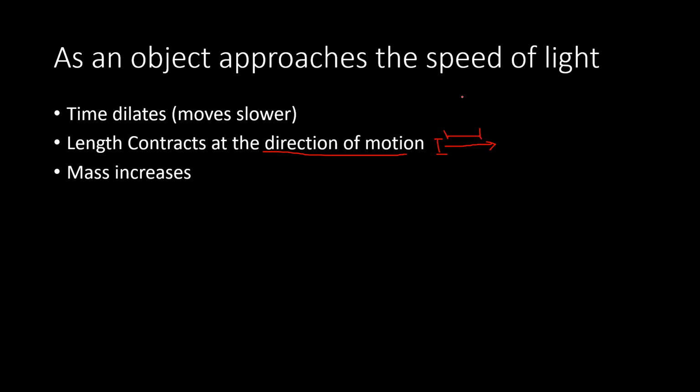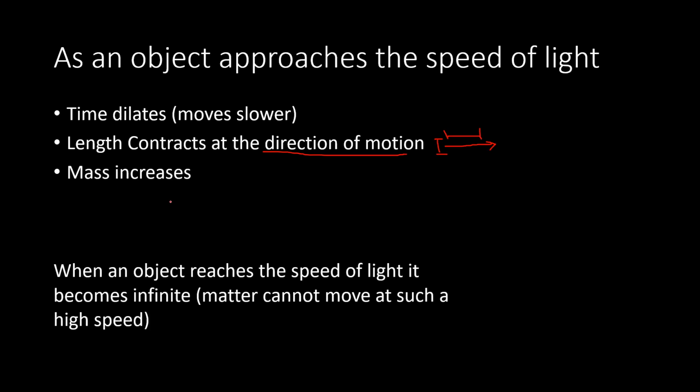Mass increases. So, as an object approaches the speed of light, time dilates, length contracts, and mass increases. So, time becomes slower, length becomes shorter, and mass increases. When you reach the speed of light, your mass will become infinite. You will not be matter anymore. Matter cannot move at such a high speed.